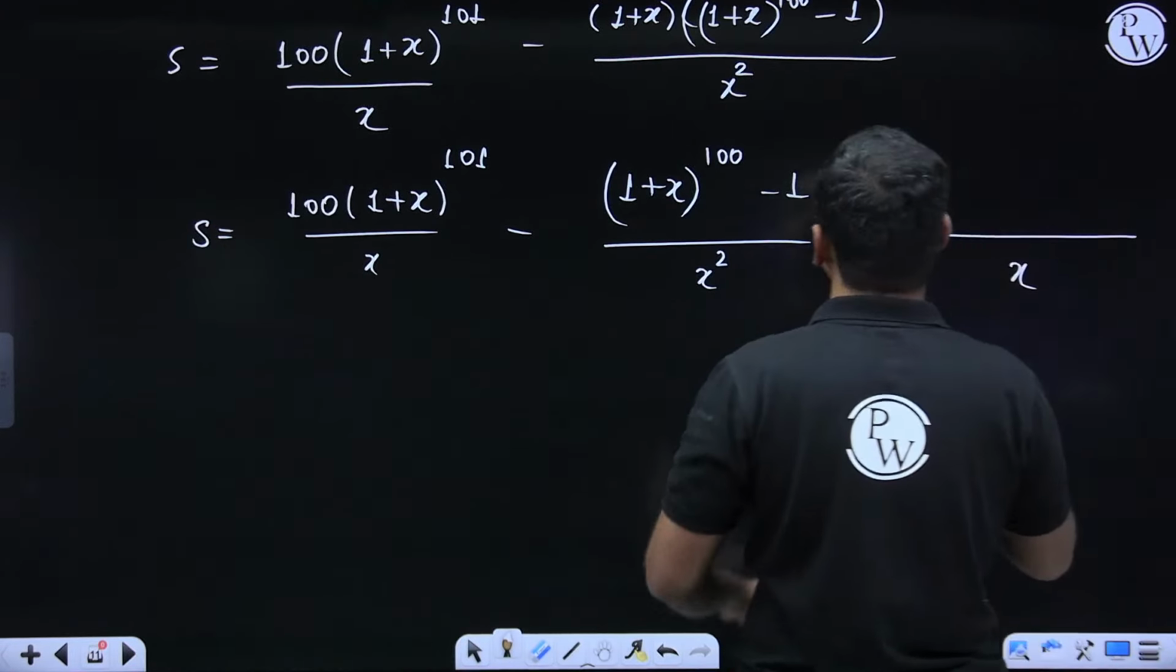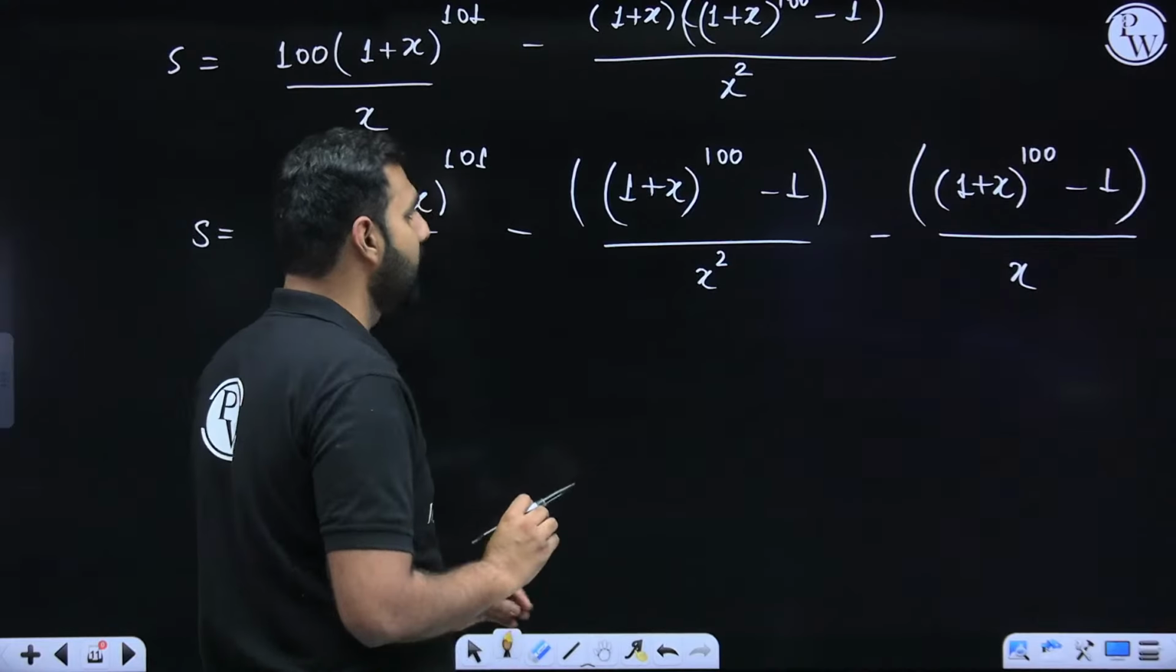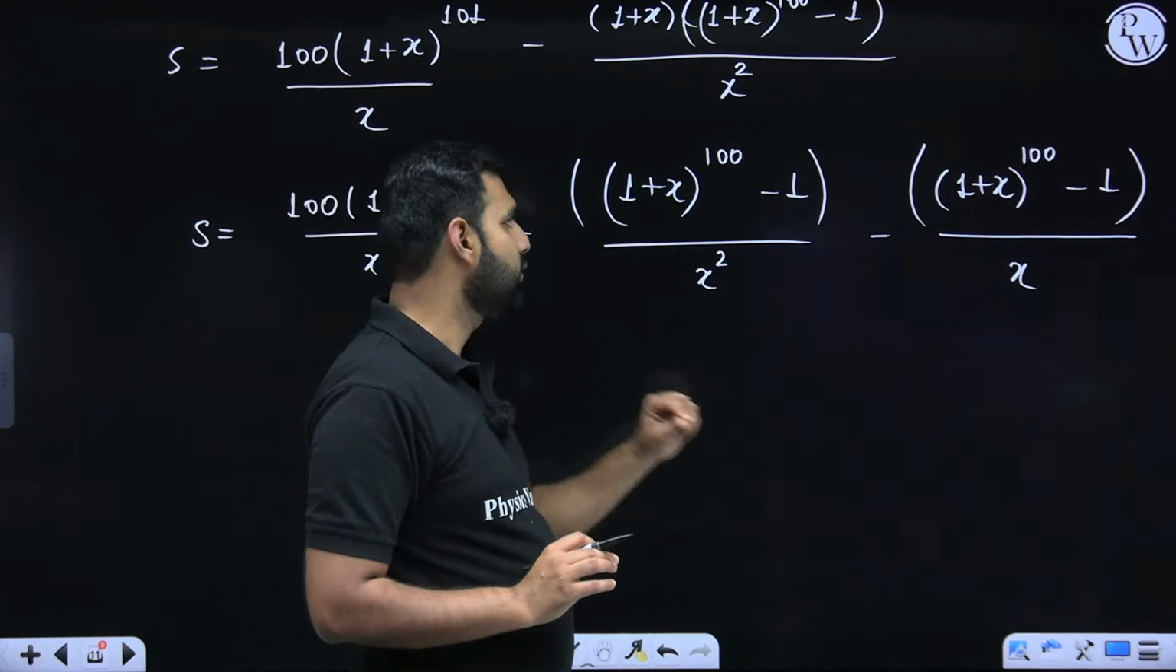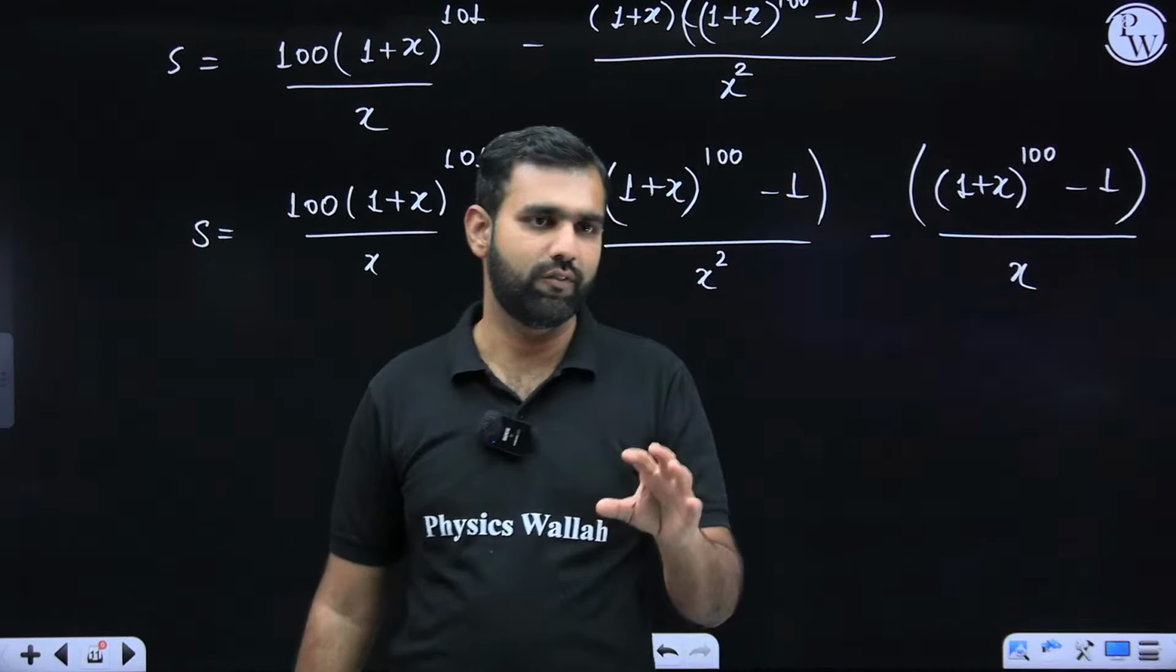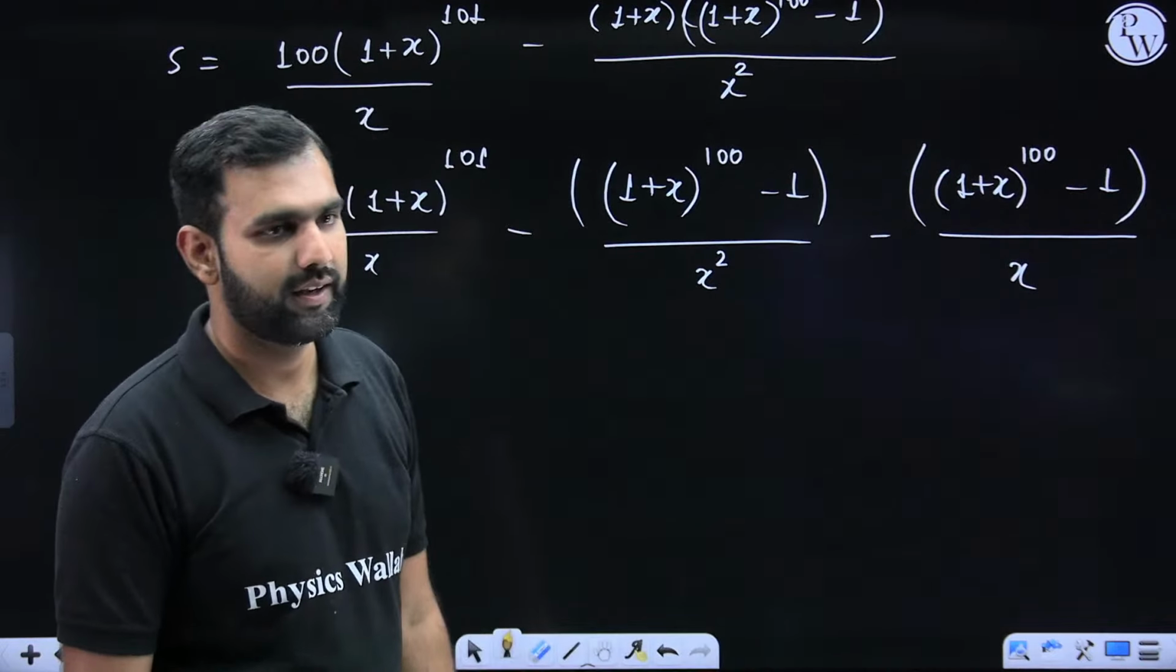What you could have done is that x square can be written separately here, which doesn't matter at all. But still, if you get confused with that, you could write this upon x square minus 1 upon x square, this upon x minus 1 upon x. So that would also keep it very simple and straightforward.